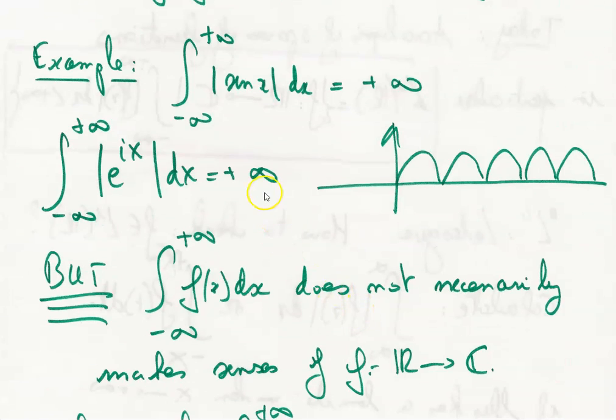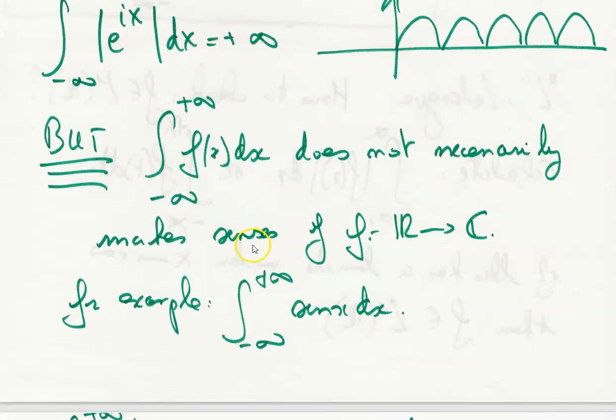So let's take some examples. If we take the integral from minus infinity to plus infinity of the absolute value of sin x dx, clearly this integral goes to infinity. Indeed, I represent to you the absolute value of sin x dx. It's an infinite adding of areas, so it clearly goes to infinity. And also, if we take the integral from minus infinity to plus infinity of the absolute value of exp(ix) dx, it's also plus infinity.